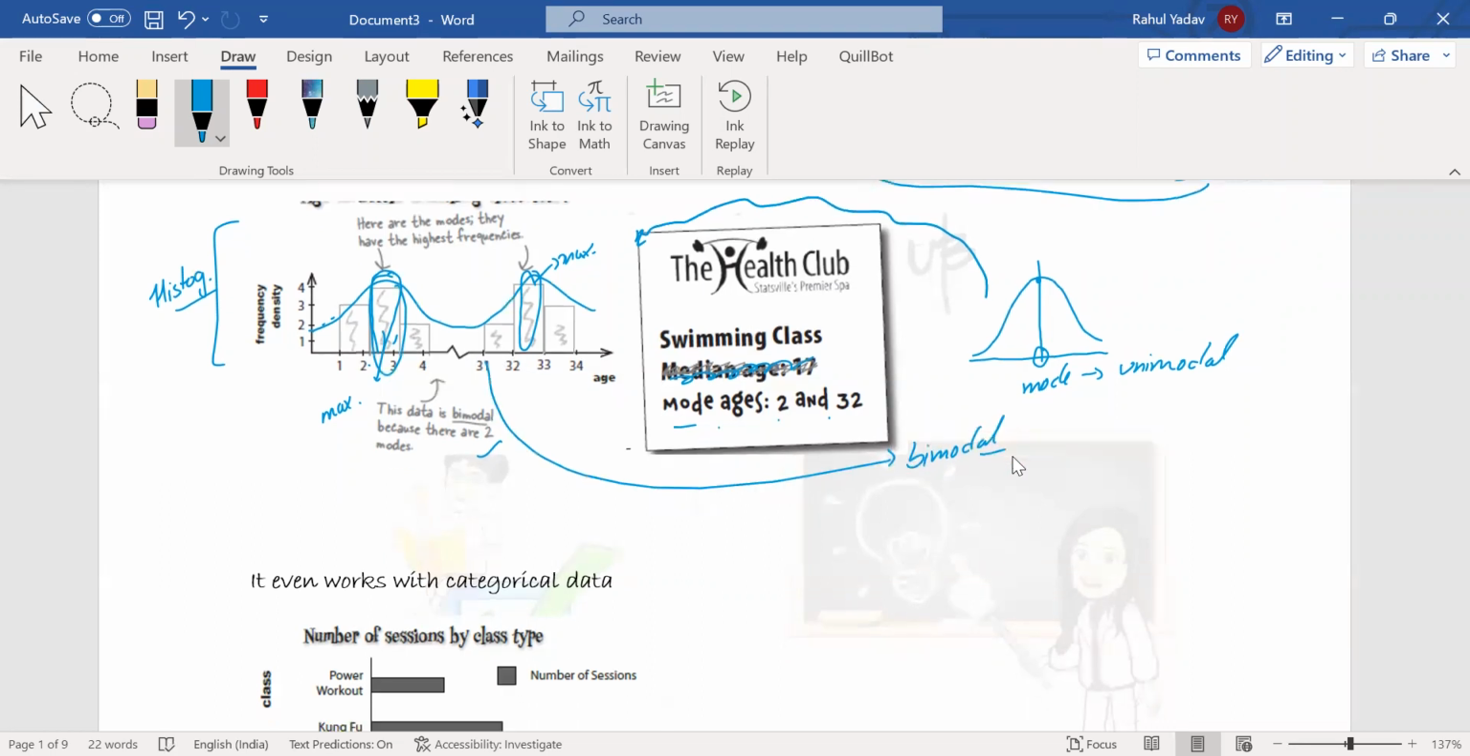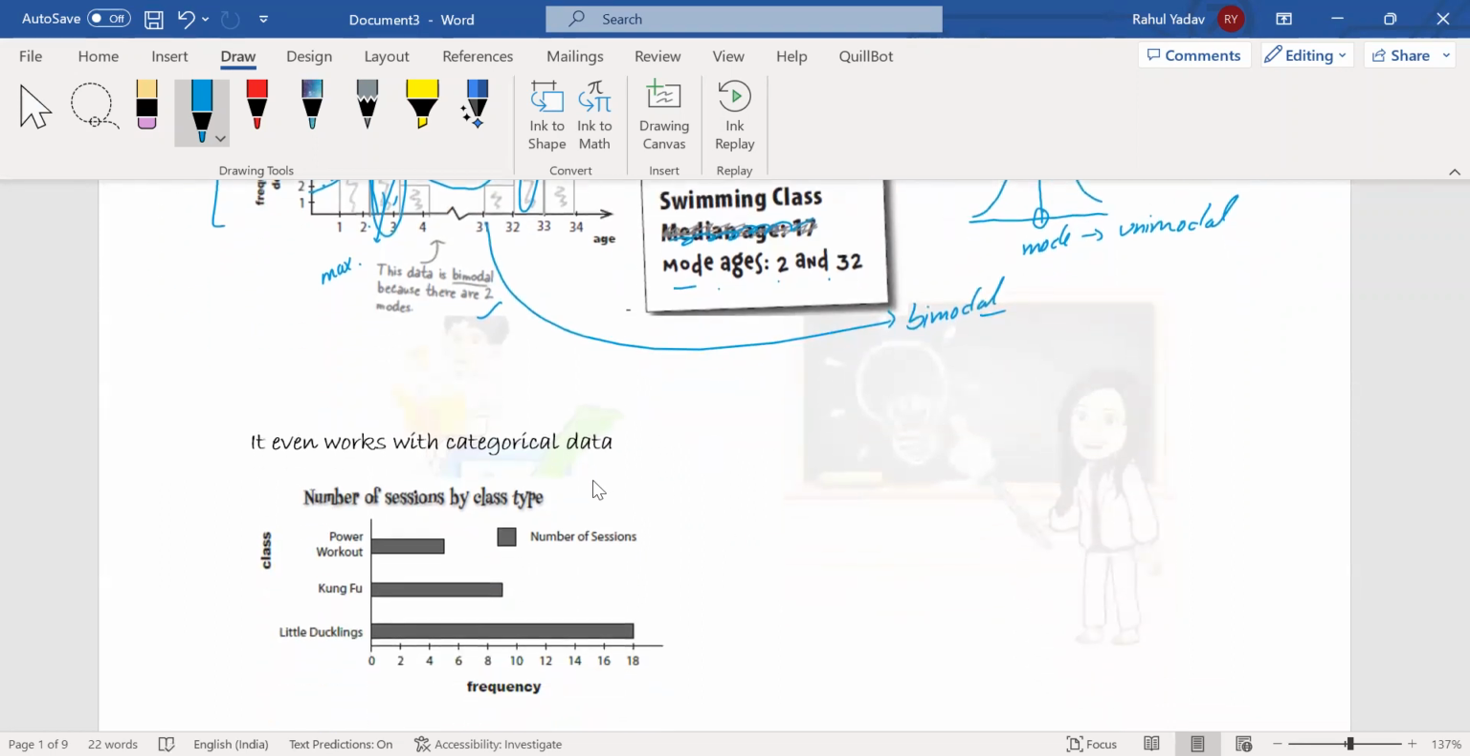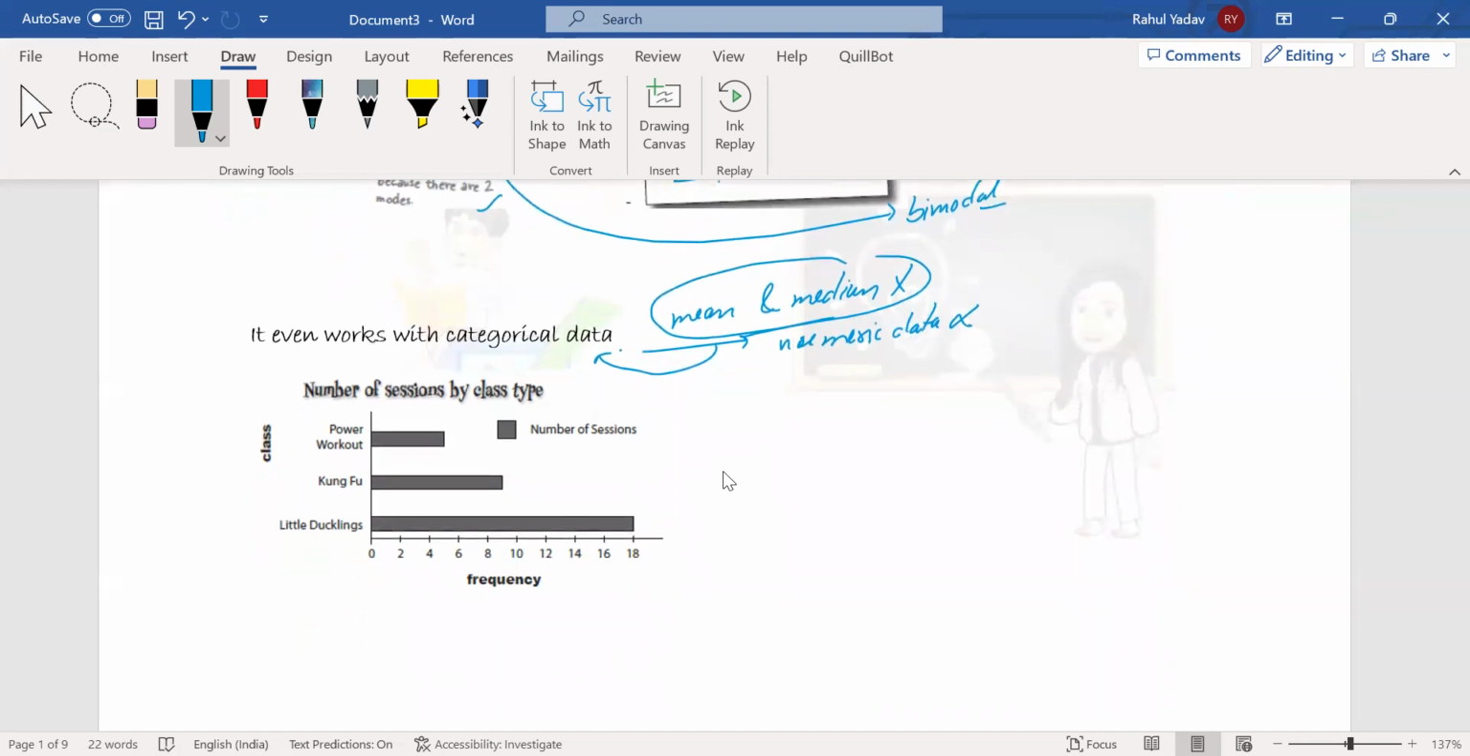Now let's come to categorical data. In categorical data, we can find the mode because we can't have any numeric values in this categorical data. So we can't find the mean and median. These are invalid for this particular case, because we don't have any numeric values. So we go for the mode. Technically, mode is an average for our categorical data.